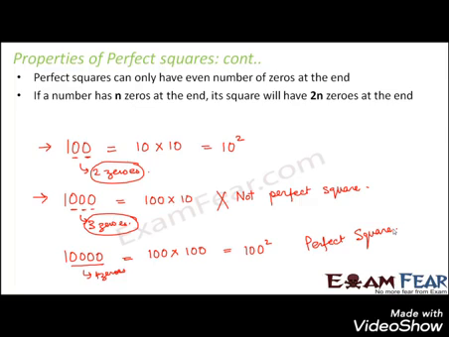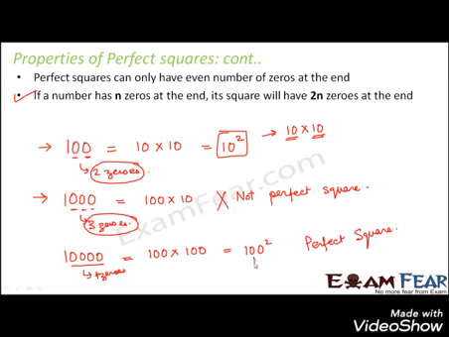If a number has n zeros at the end, its square will have 2n zeros at the end. Now, this is quite logical. When I say 10 square, what do I mean? I mean 10 multiplied by 10. The moment you multiply 10 with 10, what happens? The number of zeros doubles. Why double? Because 2 tens are getting multiplied, so the number of zeros also gets doubled.